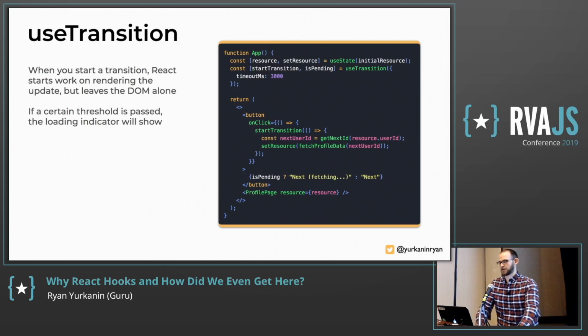And then our button here on click calls startTransition and passes in a function. This is where every setState that's done in there won't do anything until the transition is done. So it won't do any state updates, it won't move along. And this is pretty big because it lets you have adaptable experiences, similar to being like, hey, I don't want to show a loading indicator for a second.